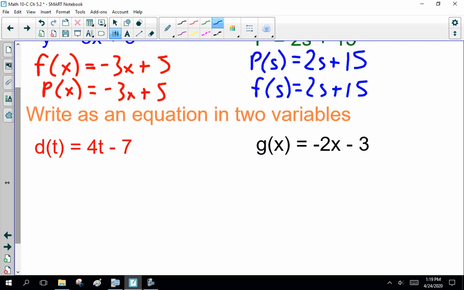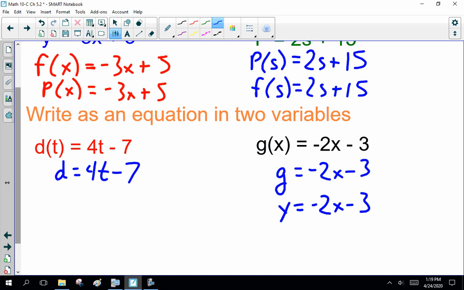Now, if I gave you the equation here in two variables as function notation, d of t equals 4t minus 7, and I asked you to rewrite that as an equation, not function notation, this is d equals 4t minus 7. Yeah, that'd be easy. Or instead of d, you can go f or g or whatever. Same idea over here. Instead of g of x, that's function notation. But since we're using x, some people will say, can't we use y instead? Sure. I didn't tell you what variables to use. Surprise me.